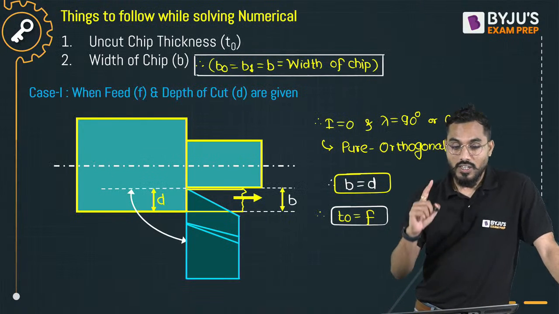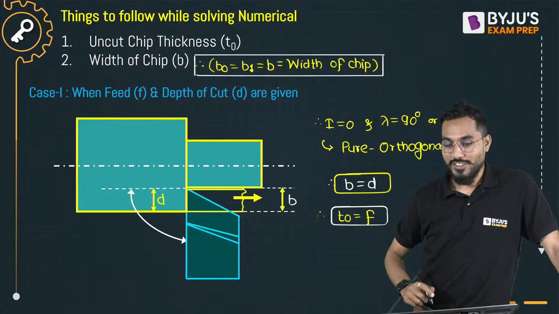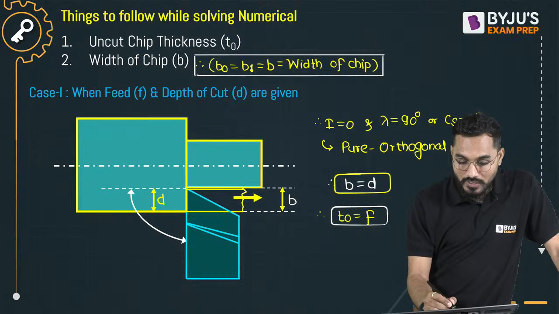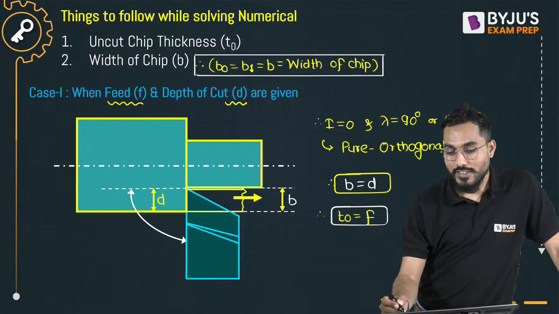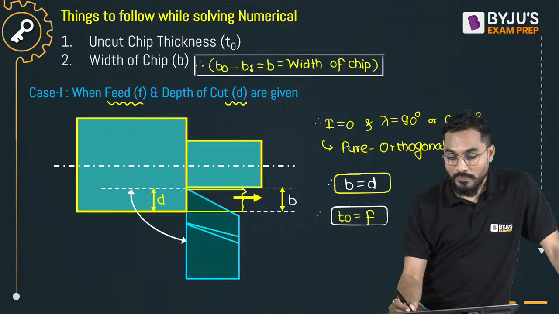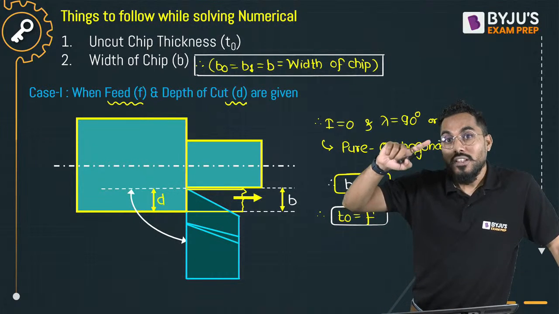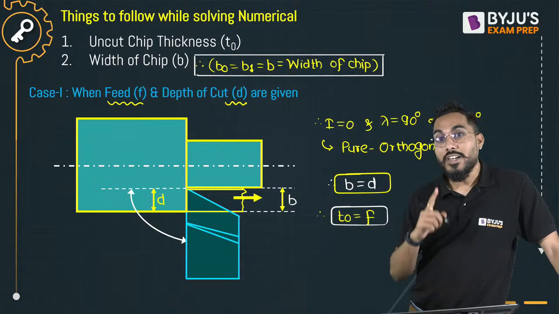Things to follow while solving numericals for deciding uncut chip thickness T naught and the width of the chip B. When feed is given and depth of cut is given, if inclination angle I is 0 and lambda is 90 degree, in that case, the feed becomes uncut chip thickness and the depth of the cut becomes width of the chip. That you need to understand.